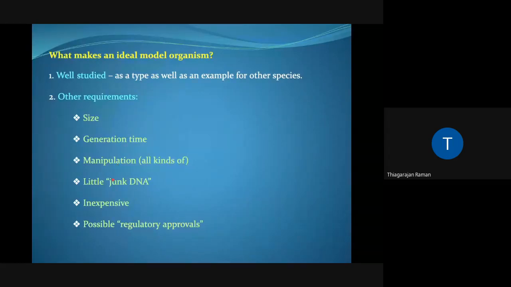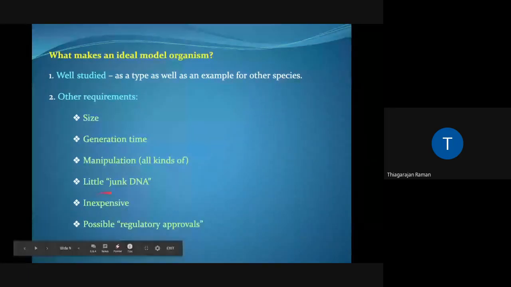The other important criteria is that the animal should have very less junk DNA, because if there are lots and lots of junk DNA, then it is very difficult to process what the information is. This is where your Drosophila is also a very fantastic system because the amount of junk DNA is quite less. Perhaps what I would consider zebrafish to be very important for as a model organism is that it is inexpensive.